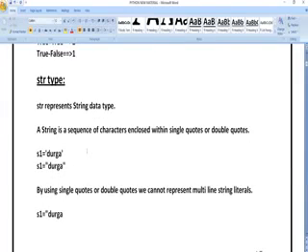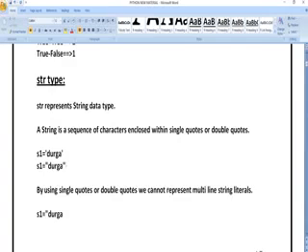Next str. str defines that it is a string. In the beginning of the video I already told that we can start the string either with a single quote or with a double quote. So here S1 is equal to Durga in single quotes. It is absolutely correct. Why? Because they have started with a single quote and ended with a single quote. Below, the second S1 is equal to Durga, they have started with double quotes and ended with double quotes.